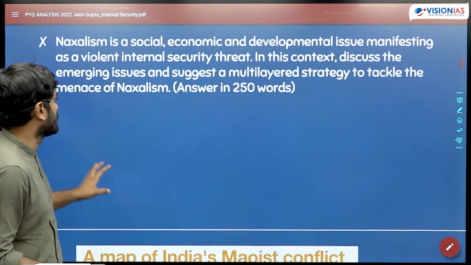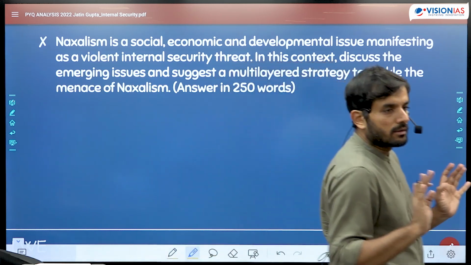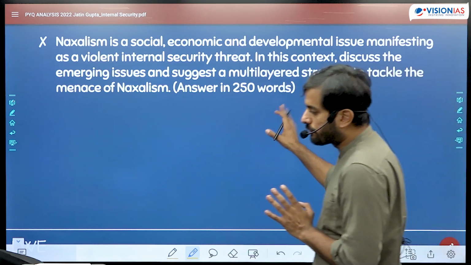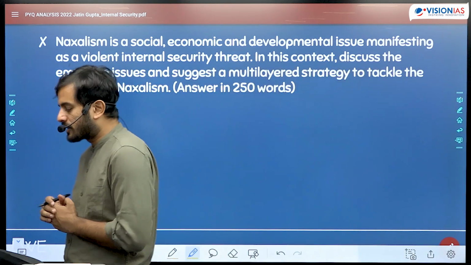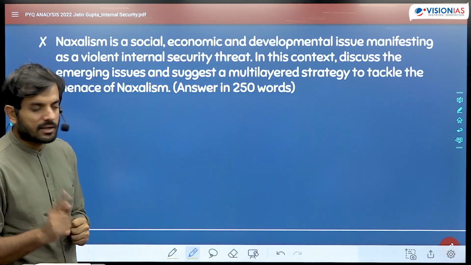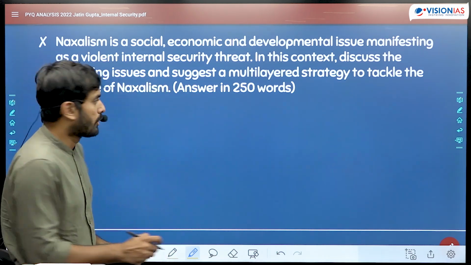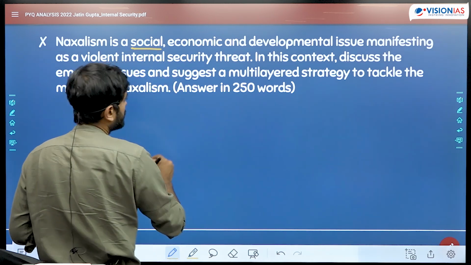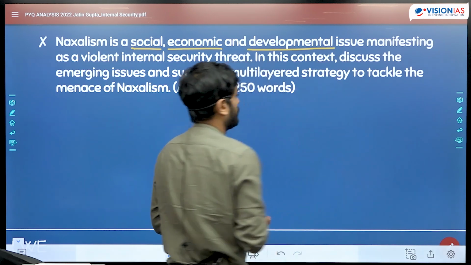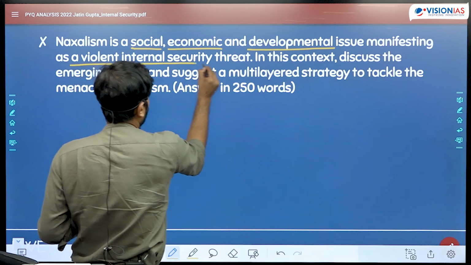Let's look at the question this year. It's a very standard question, with no surprise in it. It was a 250-word question, to be written in the designated time. The question was that Naxalism is a social, economic and developmental issue. There is a social dimension, an economic dimension, and a developmental problem associated with it, which has resulted in a violent internal security threat.